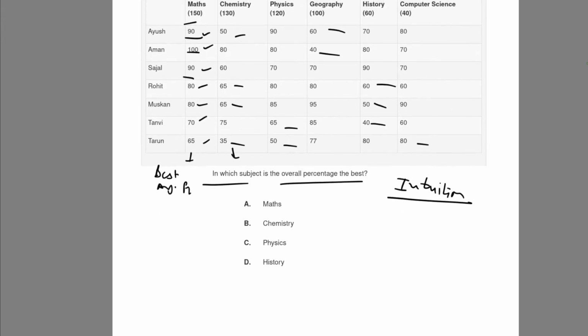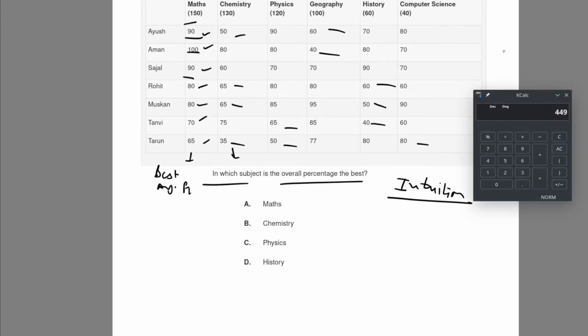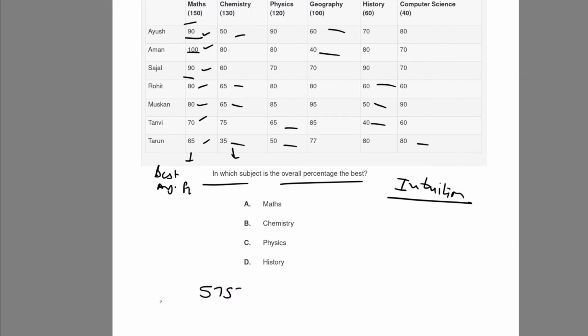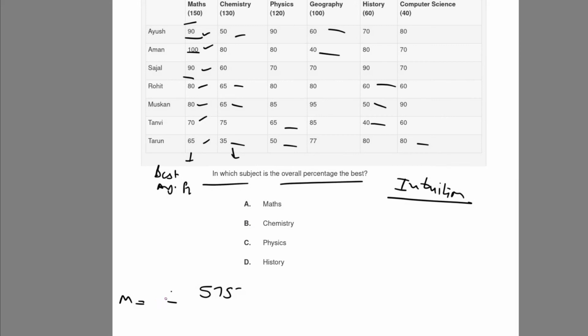So how do you find this? We just need the summation of these percentages, which is as simple as adding things up: 575 for maths. You can verify here.